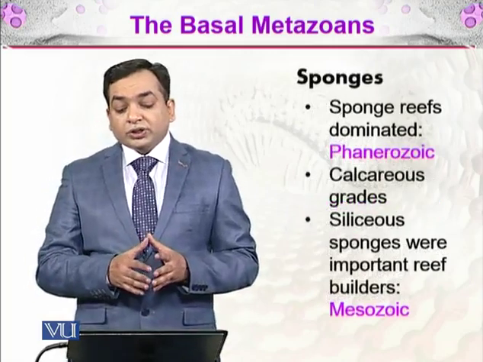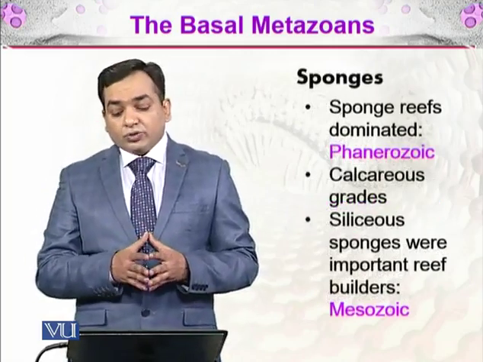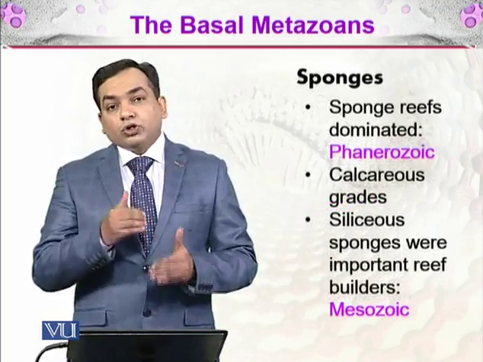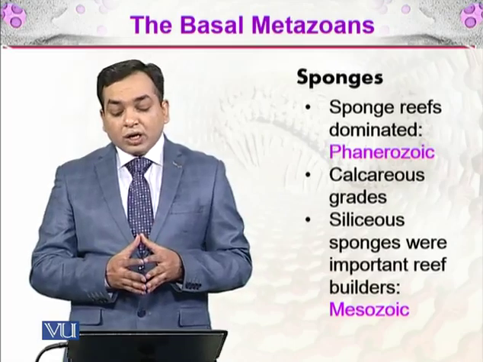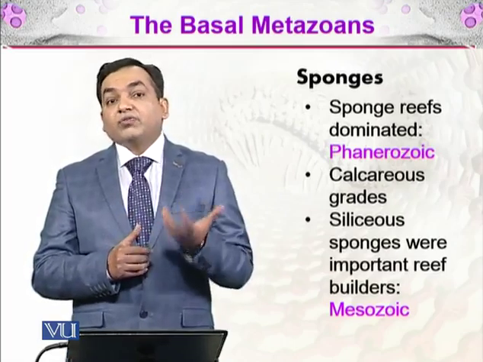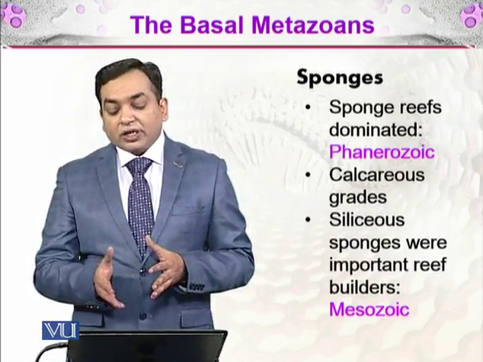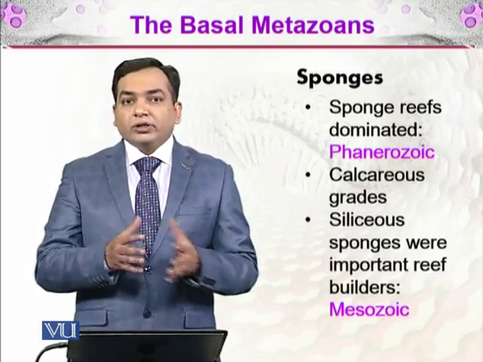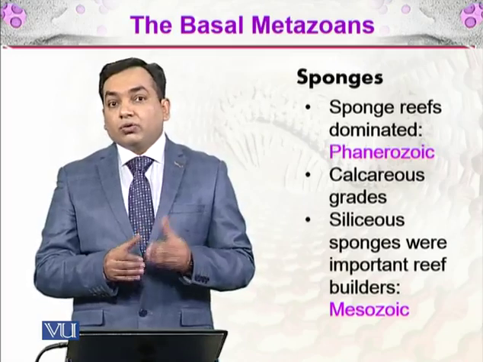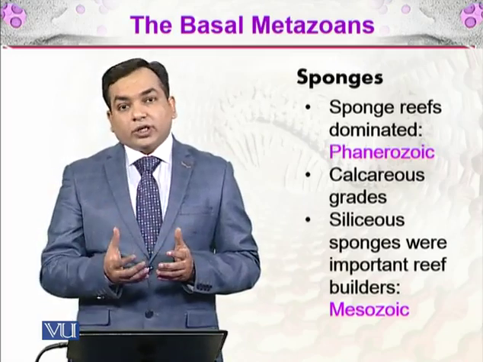The sponge reefs dominated the Phanerozoic era, and they have two parts. One is the calcareous grades, and the other is the siliceous sponges. The calcareous are made up of calcium carbonate, the siliceous contain silica, and they were important builders of the coral reef during the Mesozoic era.